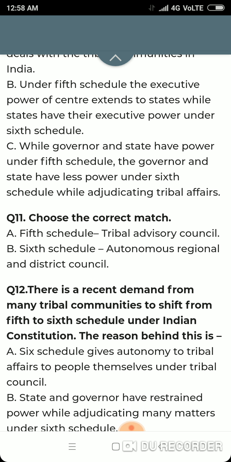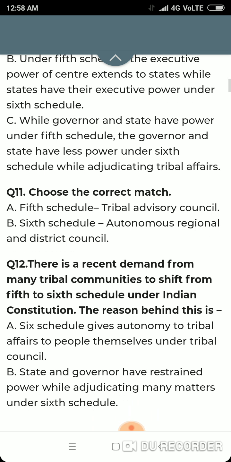Option C. While governor and state have power under fifth schedule, the governor and state have less power under sixth schedule while adjudicating tribal officer. This is true because under sixth schedule, tribal autonomy is pronounced, where state and governor have less power. Question number 11.